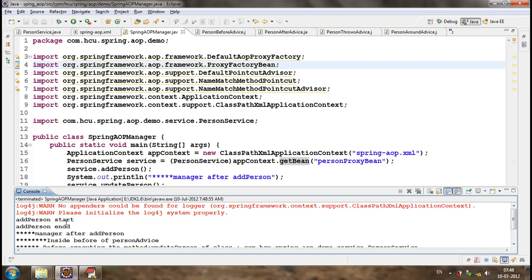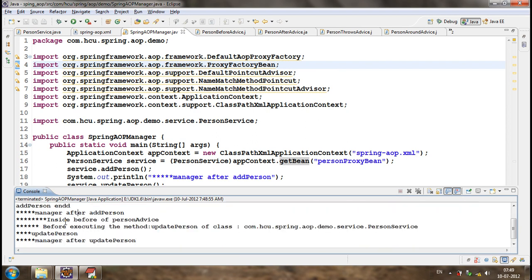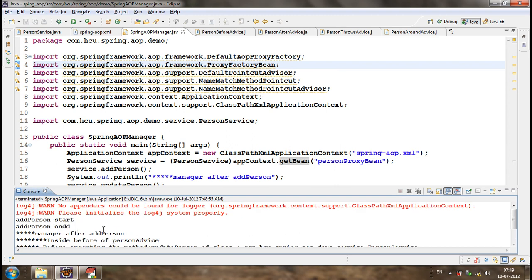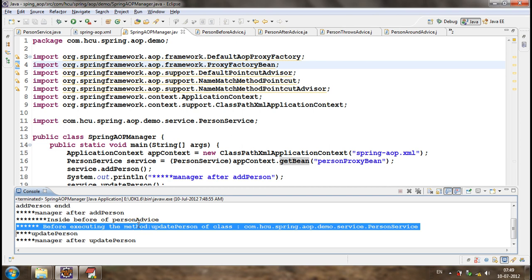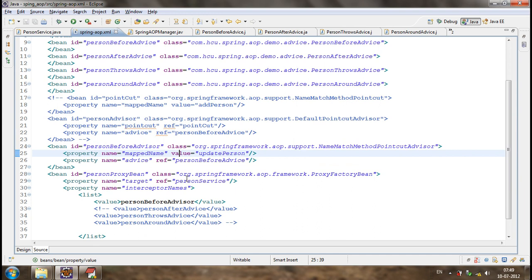See, for add person, is the before advice called? Is the before advice executed? No. But for update person, is the before advice executed? Yes. Just because we have defined a point cut that this person before advice should be executed only for update person, and we have defined the advisor here.